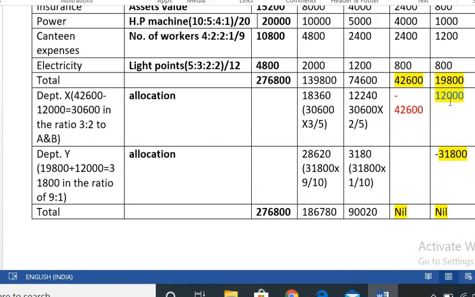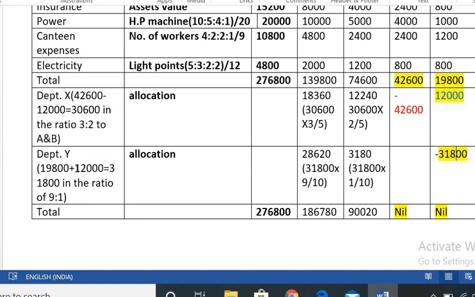So Y department, how much is the Y department? First the actual amount of the total is 19,800 plus the amount from X department, 12,000. Total is 31,800, which we have to allocate to production departments A and B in the ratio of 9:1.